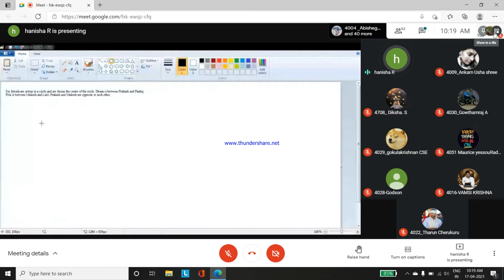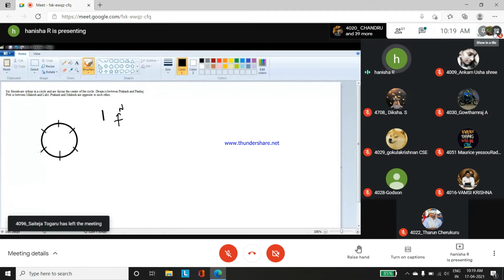So my framework is circle. Okay, and here all the directions are involved. All the directions are involved, but I'll just mention with not. That is enough for me. 6 friends, I will have 6 words. Now they are facing the center of the circle. That is also, the direction is important. All of them are facing the center of the circle.